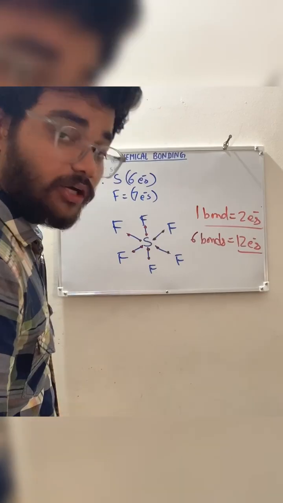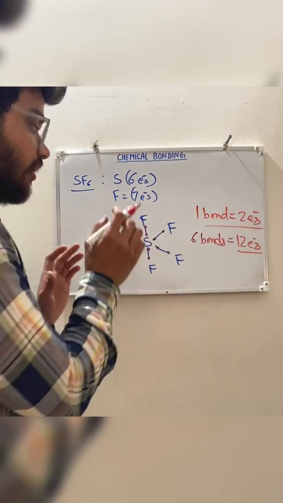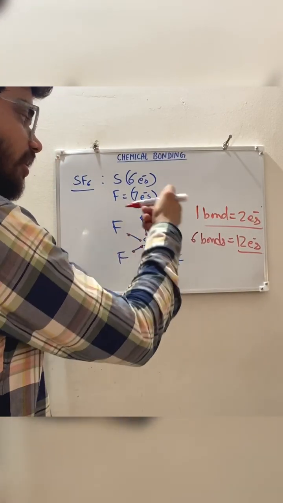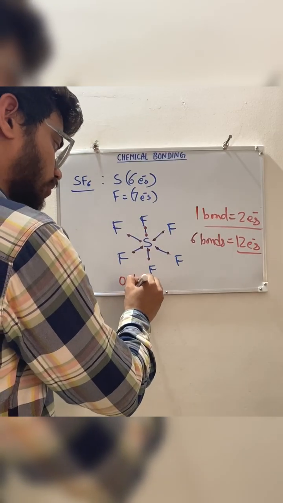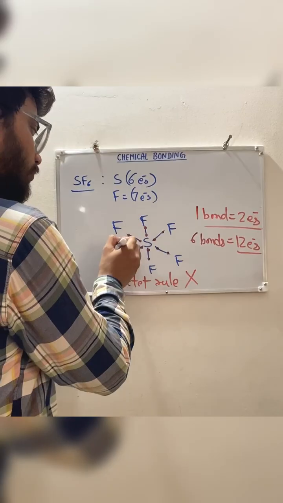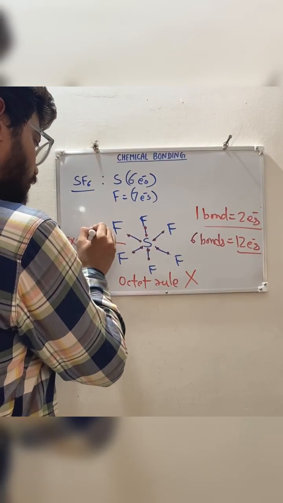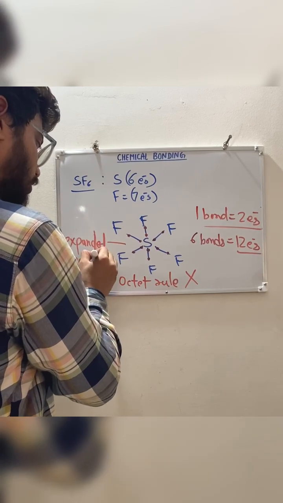But the octet rule says that in every molecule, during the formation of every compound, every element must be surrounded by 8 electrons only. But here sulfur is surrounded by 12 electrons. It means here also the octet rule is not satisfied, because it is having an expanded octet.